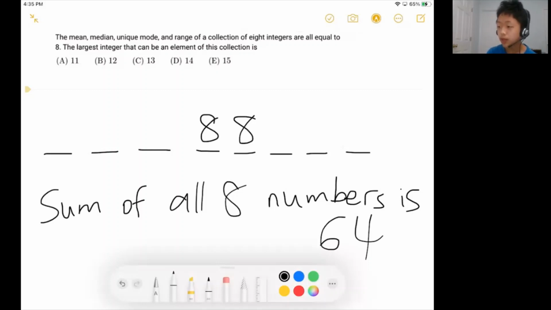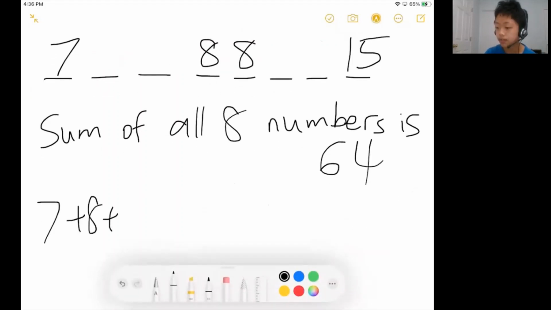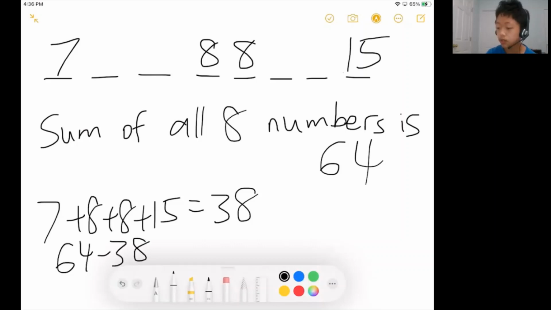Choice E says 15. If the largest integer was 15 and the range was equal to 8, that tells us the smallest number has to be 7, because 15 minus 7 must be 8. If you were to find the sum of these values, 7 plus 8 plus 8 plus 15, I think that would give you 45. Or not 45, I don't know how I got that. 7 plus 8 plus 8 plus 15 should give you 38. So 64 minus 38 equals 26.